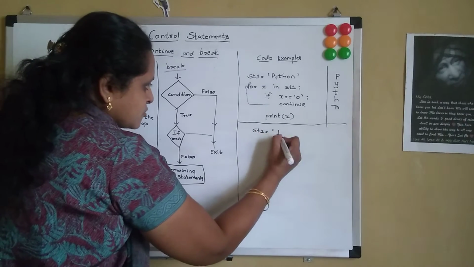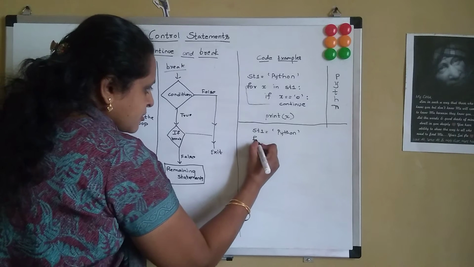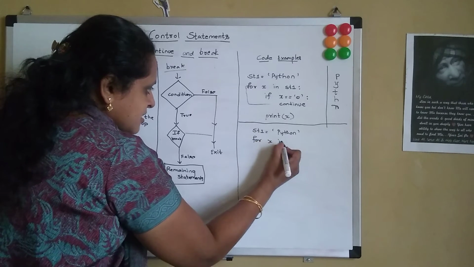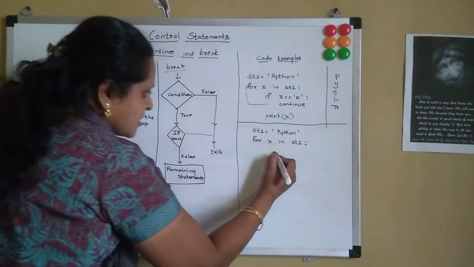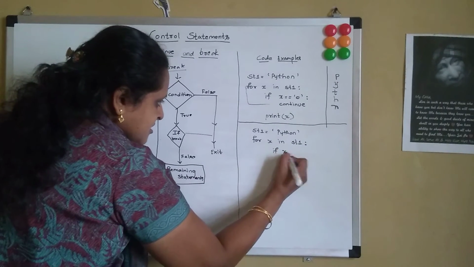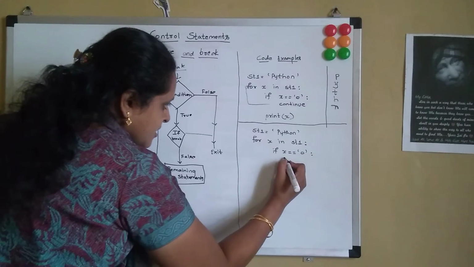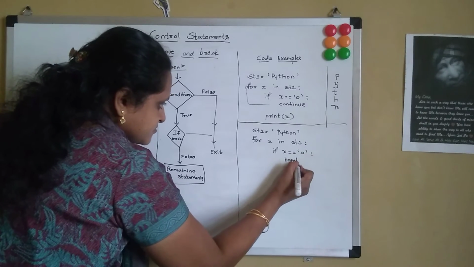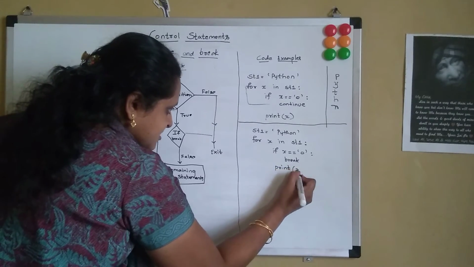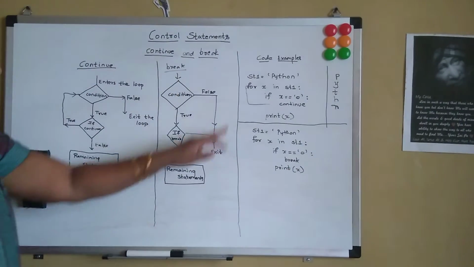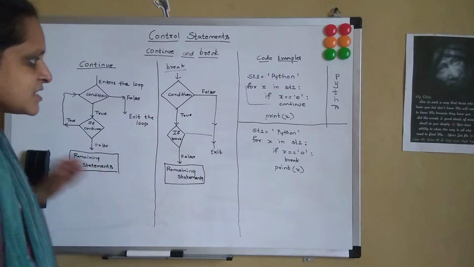st1 equal to Python, for x in st1, if x equal to O, break, print x. So this is the same program with the break statement. Instead of continue, I am using the break statement.